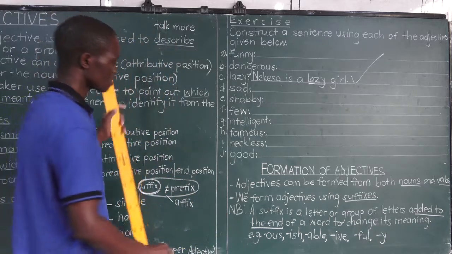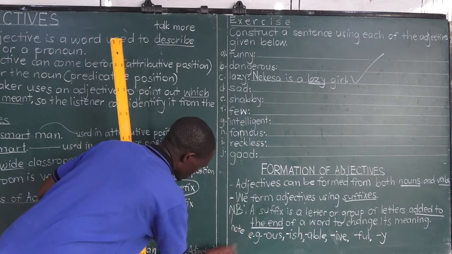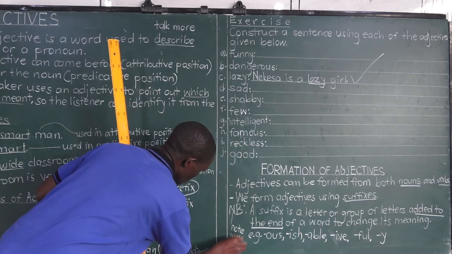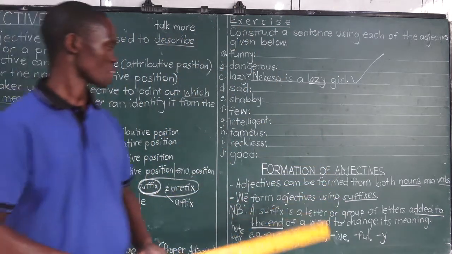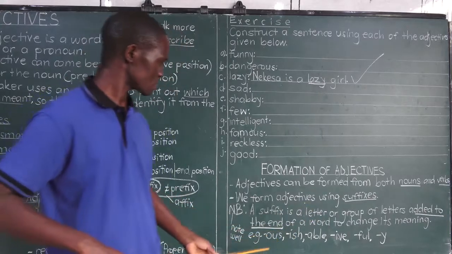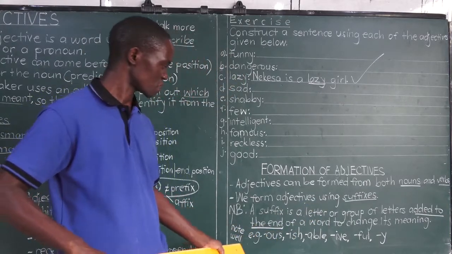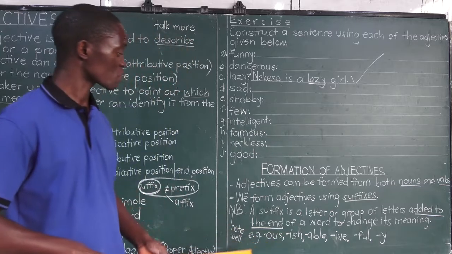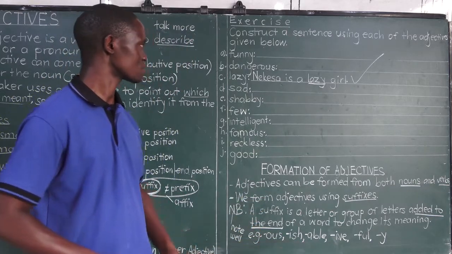NB. NB means nota bene. Let me teach you the full form of this today. What are we supposed to note well? That suffixes are letters or groups of letters added to the end of a word to change its meaning. For example, examples of suffixes. You've heard of words that end in OUS.